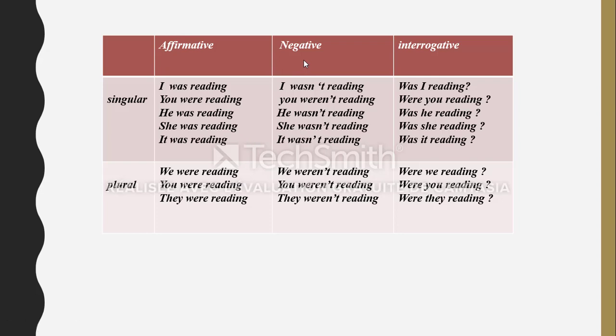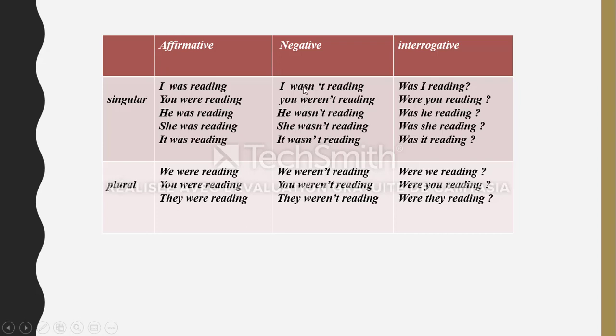So for negative form, for singular we have I wasn't reading. So here we can say either I was not reading or I wasn't reading. You weren't reading or you were not reading. He wasn't reading, or we can say also he was not reading. She wasn't reading or she was not reading. It wasn't reading or it was not reading.